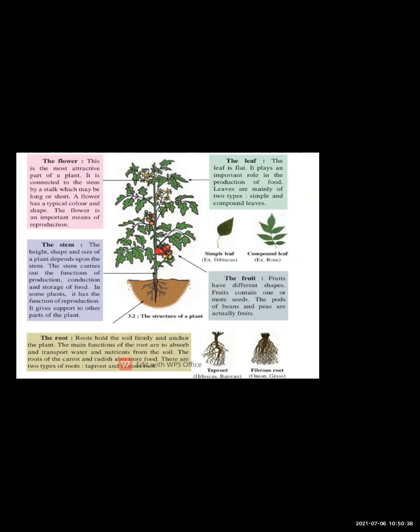So stem is having different height, shape. और stem का function क्या है? Production and storage of food. Stem क्या करता है? It produces the food and is stored in the stem. And it is also useful for reproduction. For example, stem कैसे reproduction में helpful होता है?